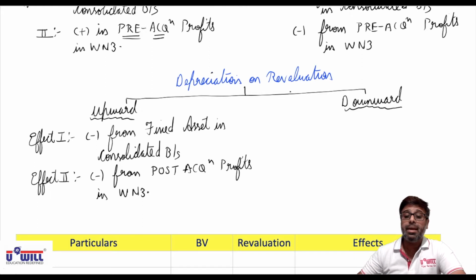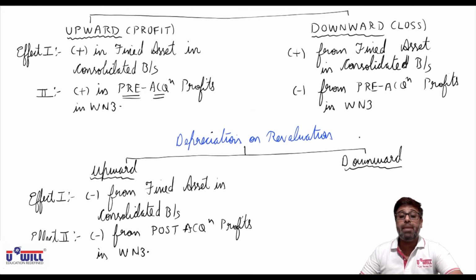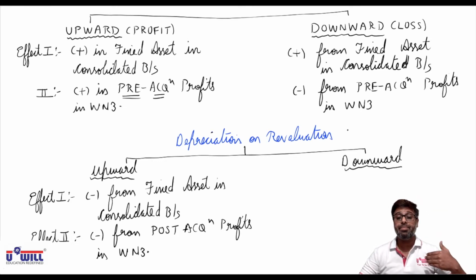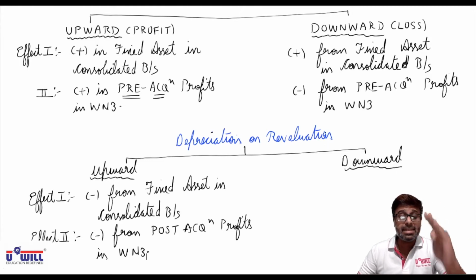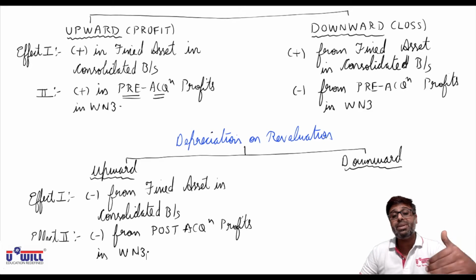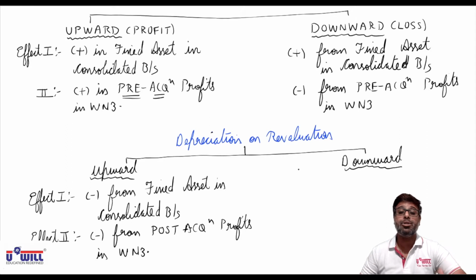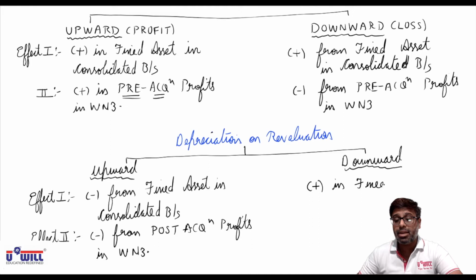Now if the asset is revalued downward, that means existing we have already provided more depreciation, we have to withdraw it back. Okay, so if 1 lakh's fixed asset is revalued at 90,000, means existing in the books we have already provided depreciation on 1 lakh, whereas now after the revaluation we should have provided on 90,000. We have already provided more depreciation in the books of accounts, which we have to withdraw back. So as a first effect, to withdraw it back, you will add in fixed asset in consolidated balance sheet.